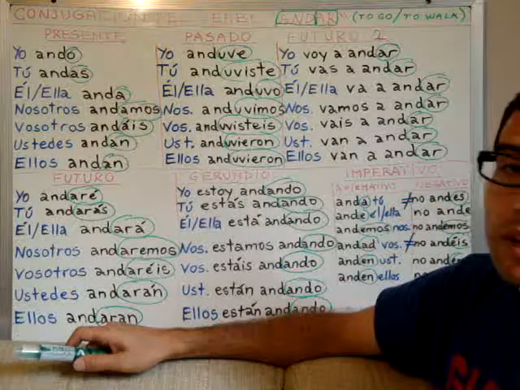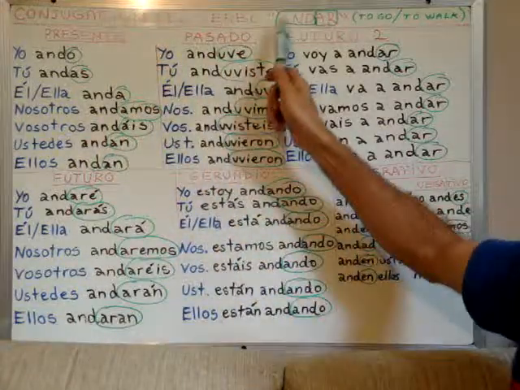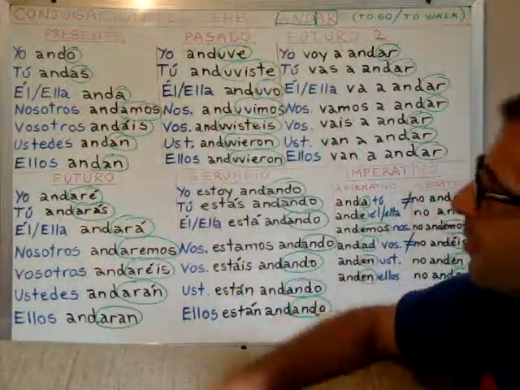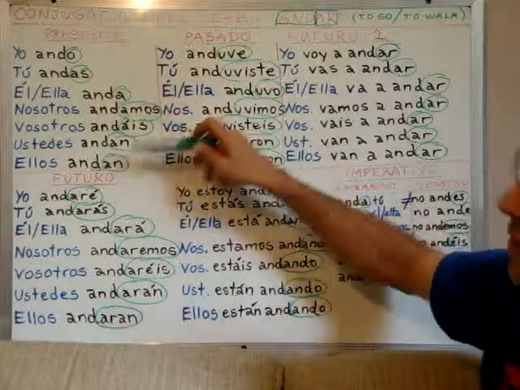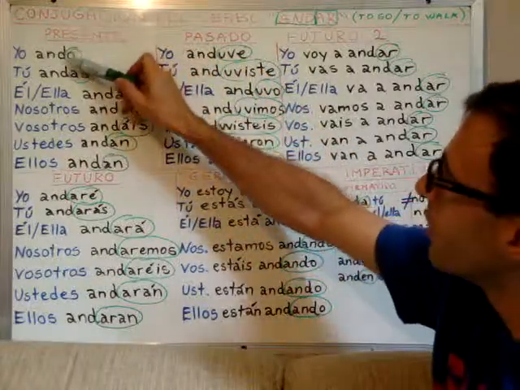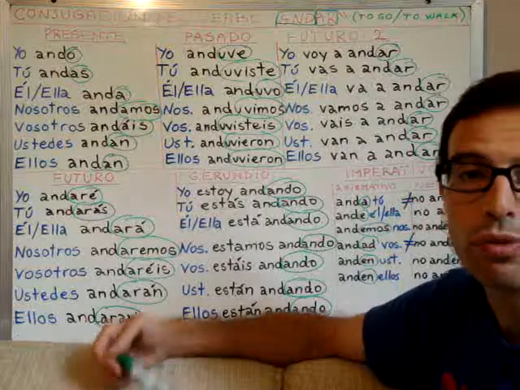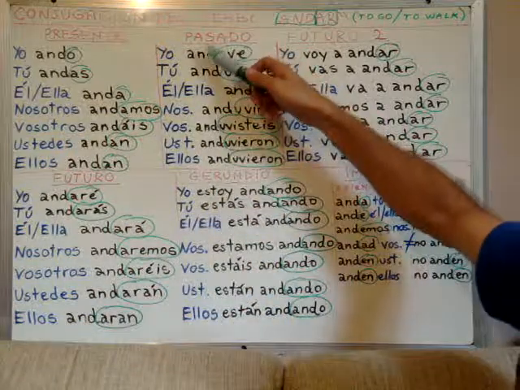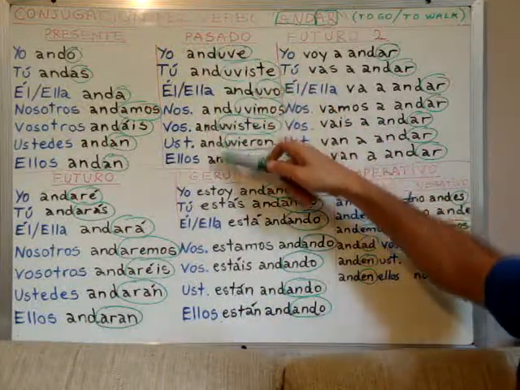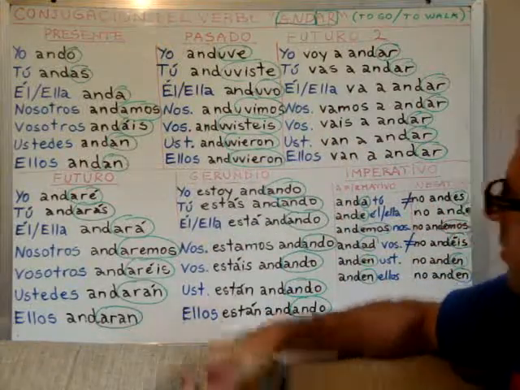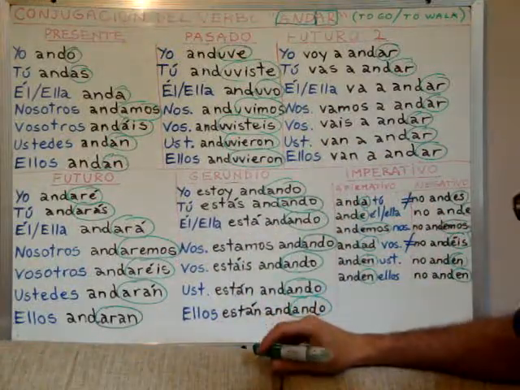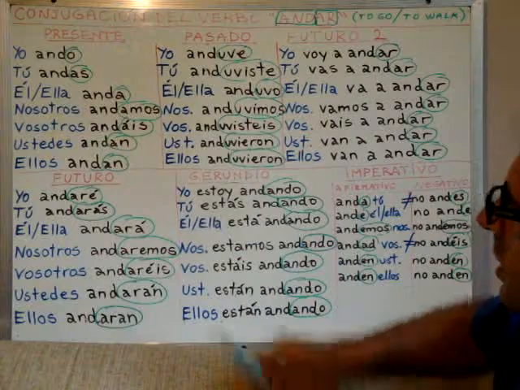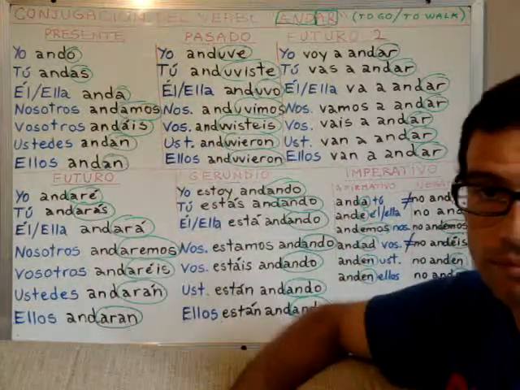In this case, since andar is an irregular verb, there can be some differences with the ending that we use for conjugating. But andar is mainly irregular for the past tense, okay? So for the rest, you won't see, I think, any irregularities.